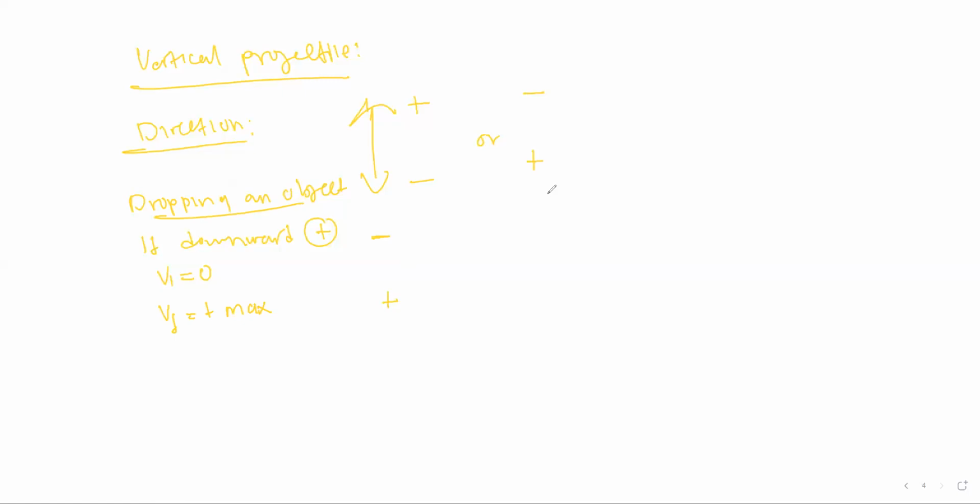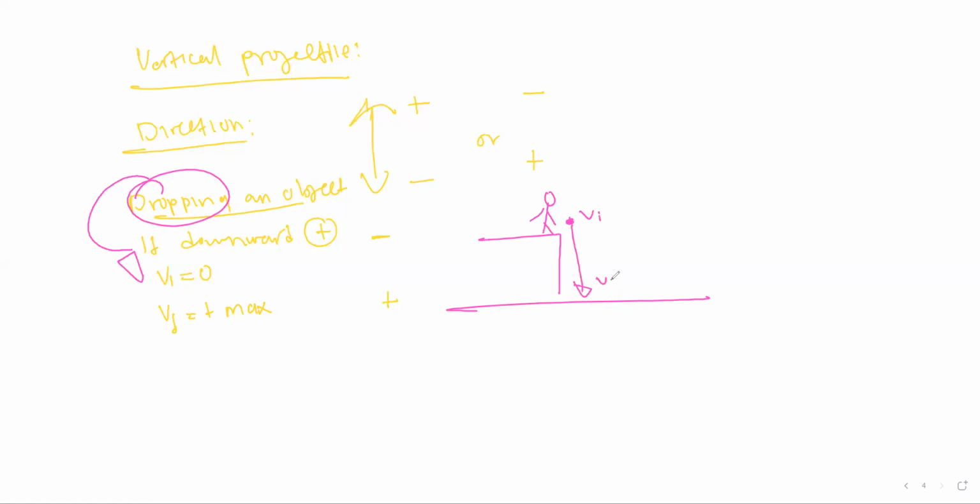Why? Because if we have a guy dropping an object, remember when we drop, the initial velocity is 0. Then when the object reaches downward, it reaches it with a velocity that is maximum. That is why we said positive max. And it takes a positive sign because it is velocity downward.